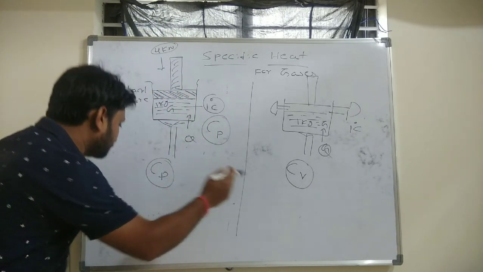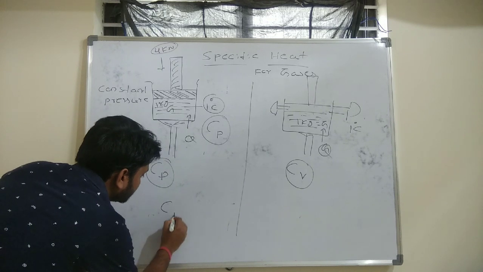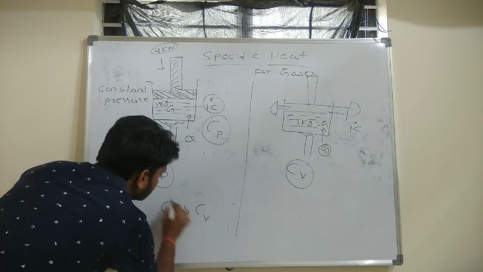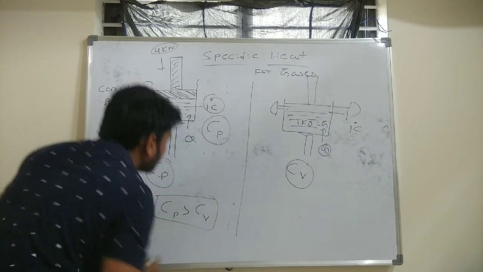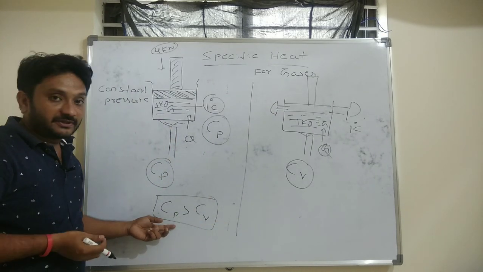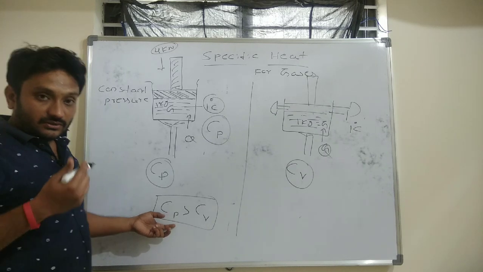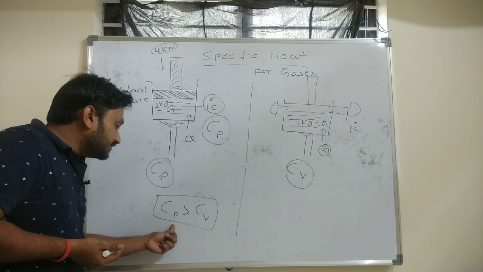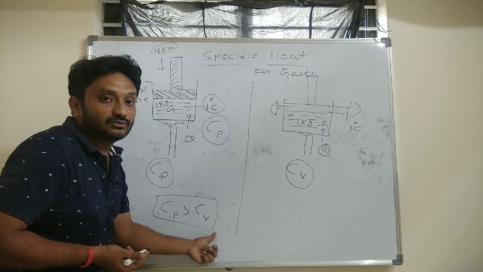Clear? And from experimental data, it is proved that Cp is always more than Cv. That means the amount of heat required to raise the temperature of a unit mass of gas by unit degree Celsius at constant pressure is always more than at constant volume.